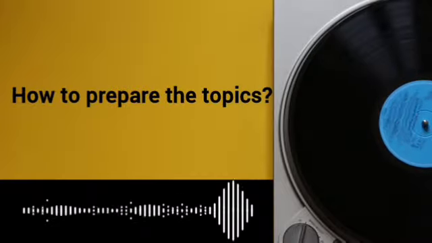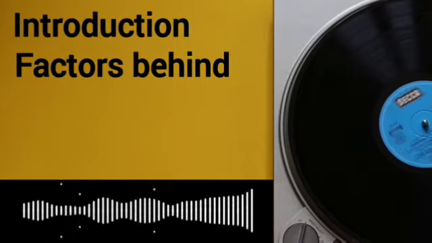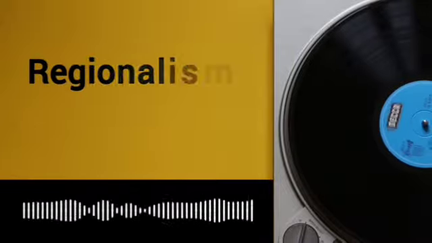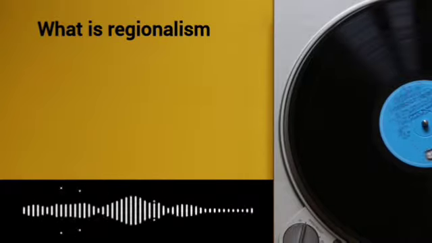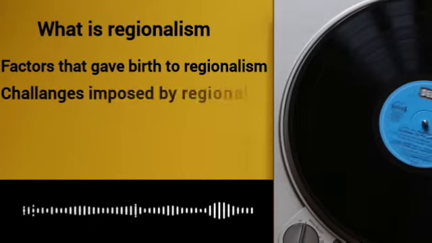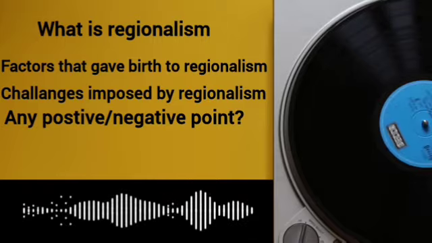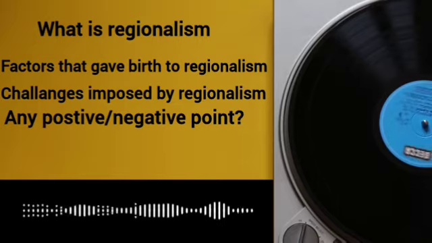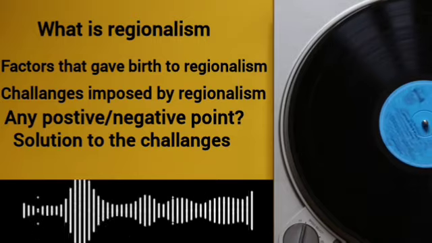So you can prepare this way: an intro on the topic, why it emerged, factors behind it, challenges, and what should be the solution. For example, take regionalism. There can be an intro on regionalism, like what is regionalism, if you want to go very simple. Then which factors give rise to regionalism, then what are the challenges to regionalism, is there anything positive, is there anything negative, and what challenges the government is facing, what challenges every stakeholder is facing because of it. And then what can be the solution to the challenges that regionalism imposes.